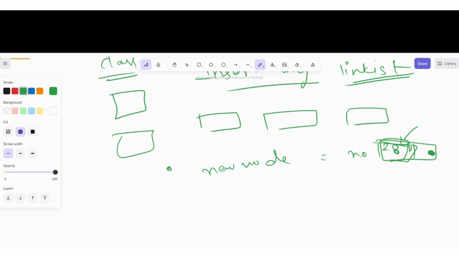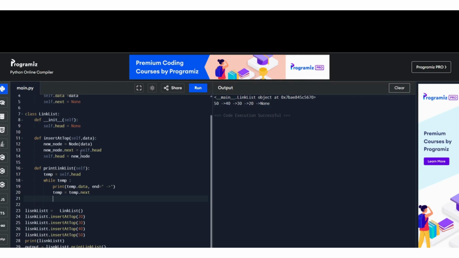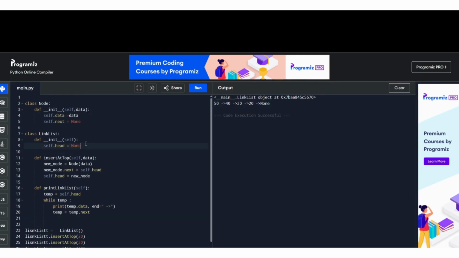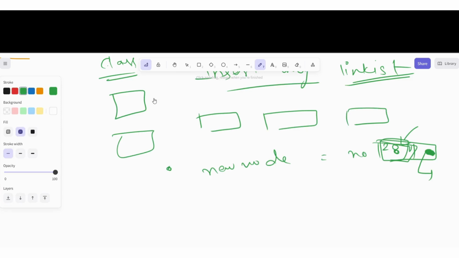Now I need to pass this next also. So we are doing like in the starting head is none, right? So also we are making it head, means we are passing the head. So indirectly we are making it as null. Then we are updating our head. So head becomes new node. Now this becomes the head.